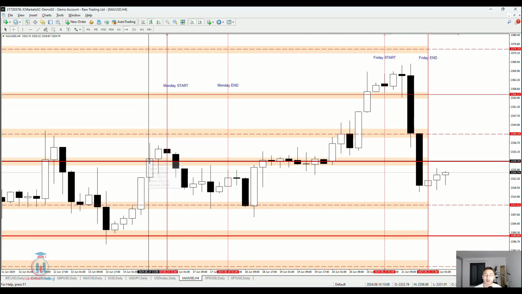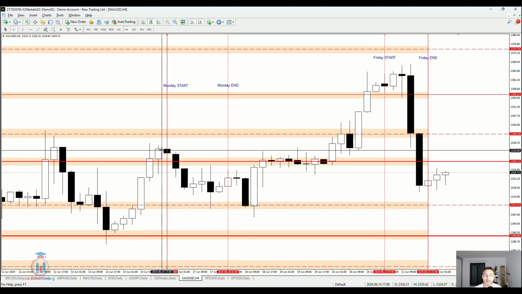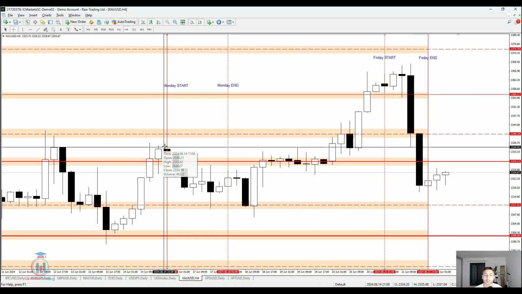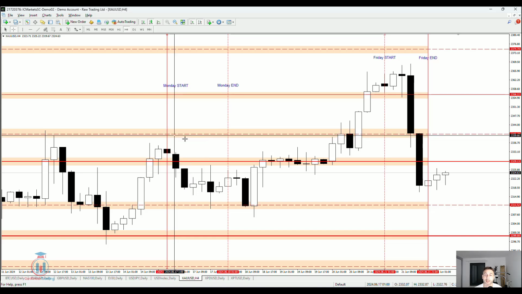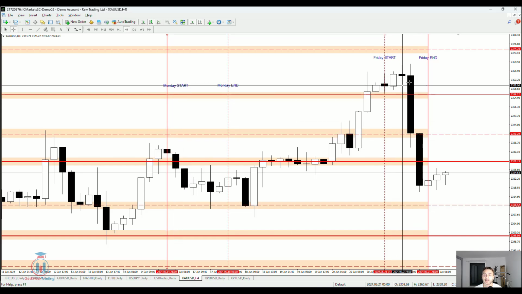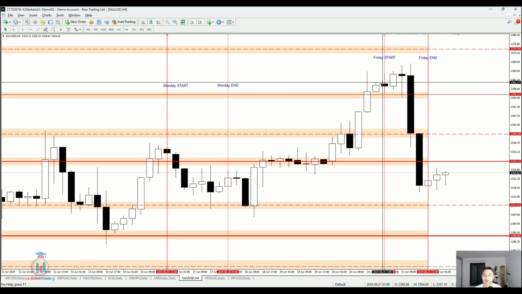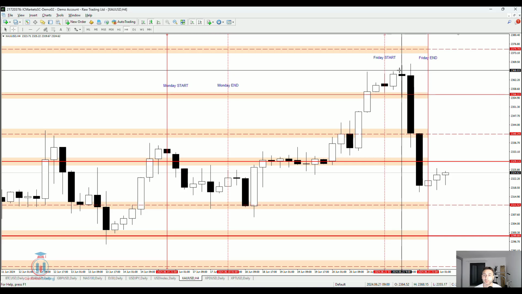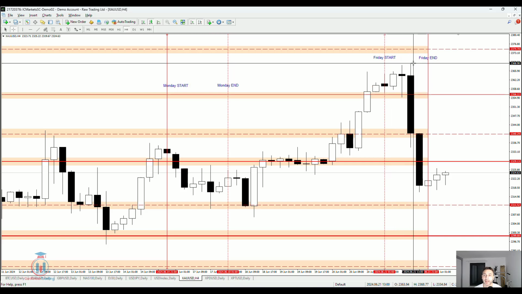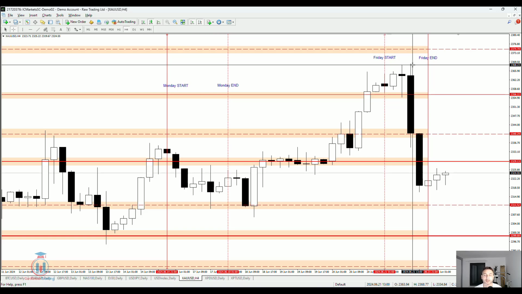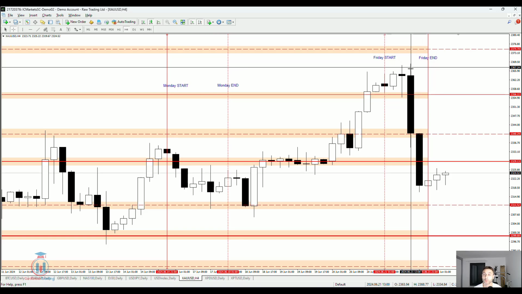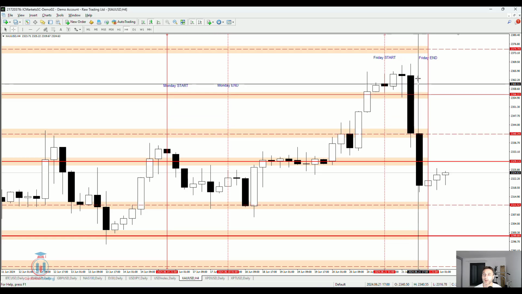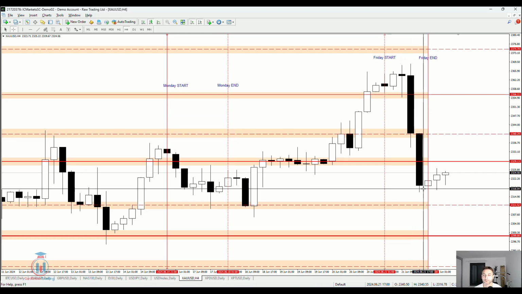It is the same scenario right here on the last Friday, where the price formed this bullish breakout, and it was expected that the price reached the first resistance level. But in this case, the same scenario has happened. We see that Friday has started, the price tried to move up, formed this bullish candle, and it has reached almost the supply zone. But on a Friday, in the second part of the day, the price formed a strong bearish candle where the price has gone all the way back down.